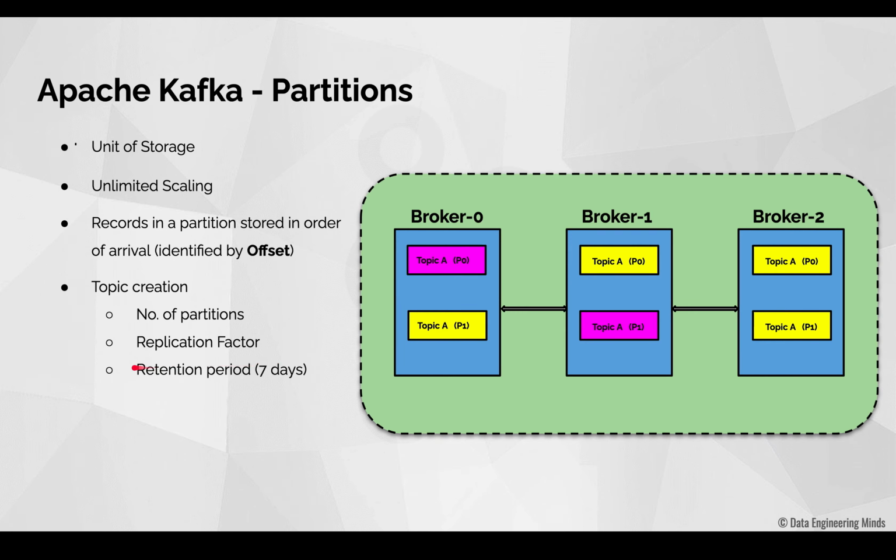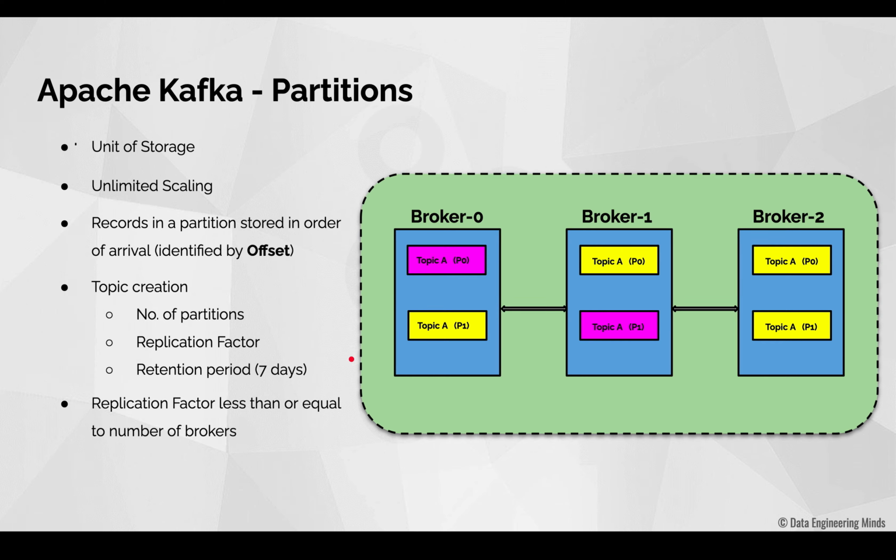The next one is retention period. Retention period is the amount of time until which the data written by the producers to these partitions will be stored in Kafka. In Kafka, the default retention period is 7 days or 168 hours. So after these 7 days, the data older than 7 days will be deleted from Kafka.